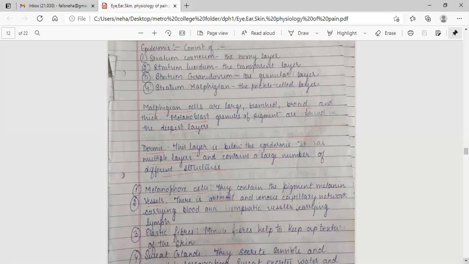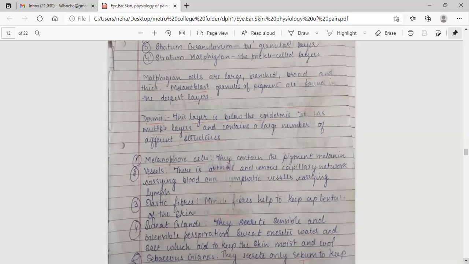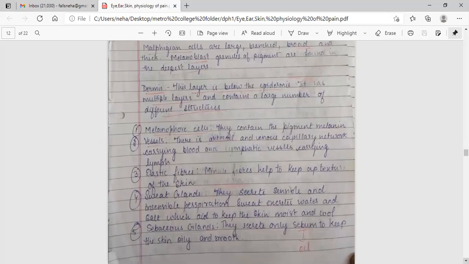Dermis, this layer is below the epidermis. It has multiple layers and contains a large number of different structures. Melanophore cells contain the pigment melanin. Vessels: there is an arterial and venous capillary network carrying blood, and lymphatic vessels carrying lymph. Elastic fibers, minute fibers, help to keep the texture of the skin.